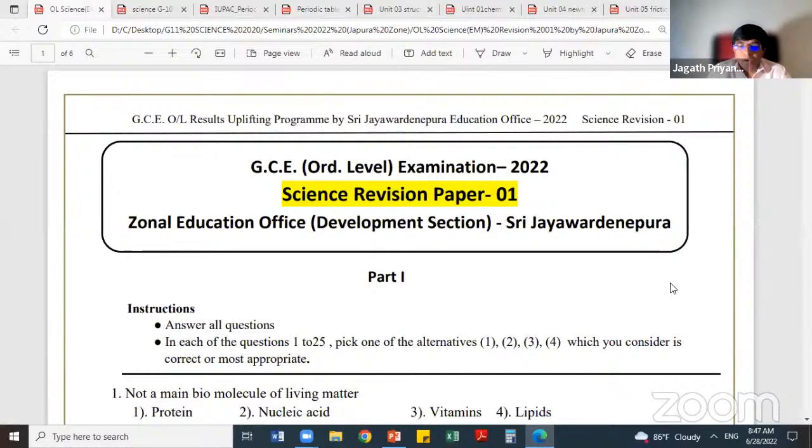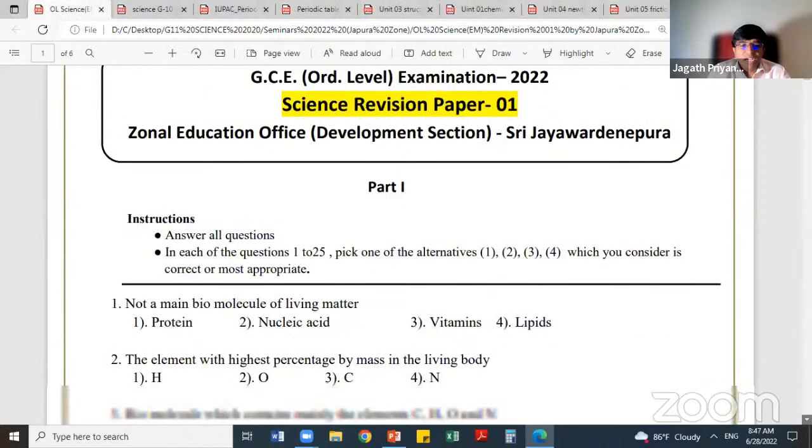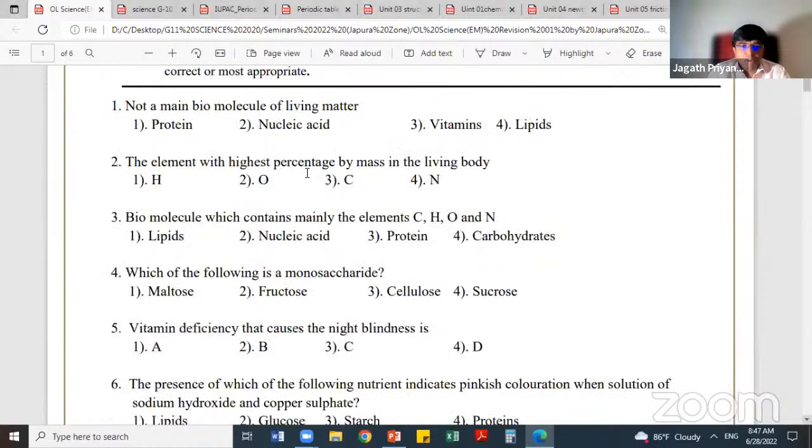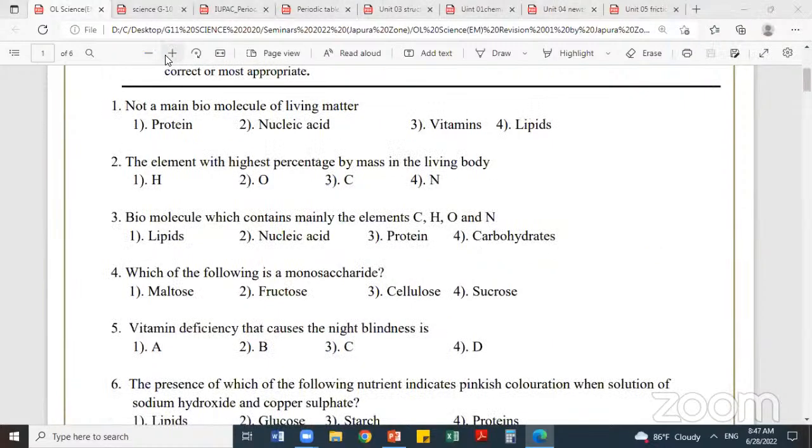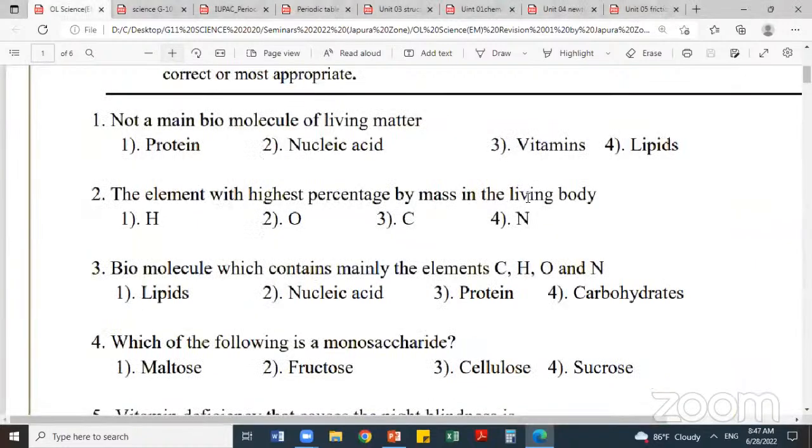Right. Question number 1. Okay, that is from grade 10 first chapter. You can see the screen now. Which is not a main biomolecule of living matter? There are 4 main biomolecules in living matter: carbohydrate, protein, lipids, and nucleic acid.